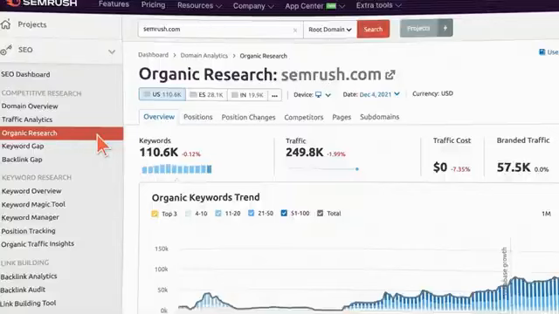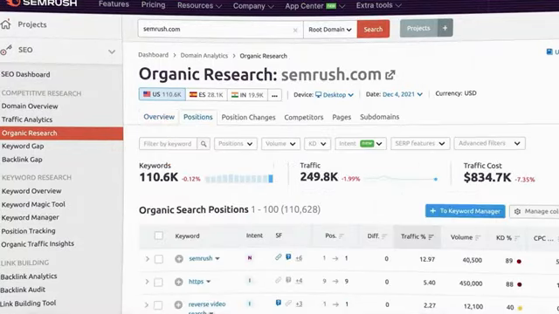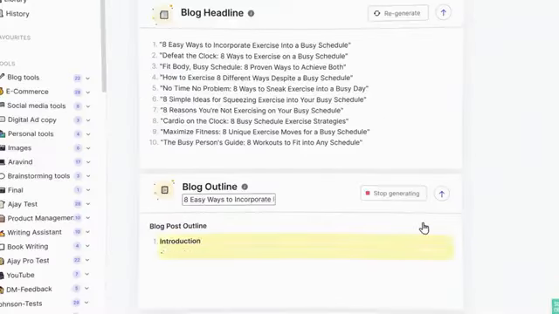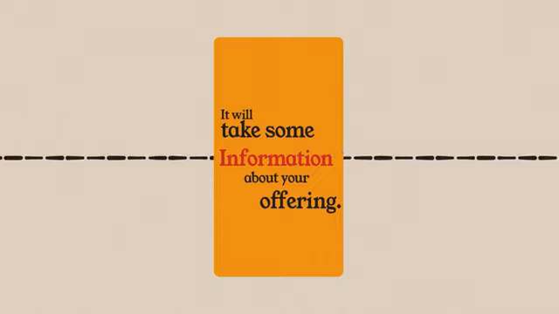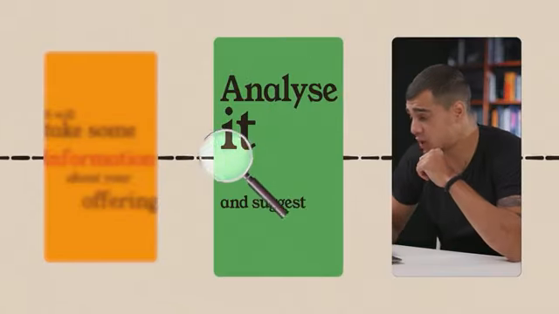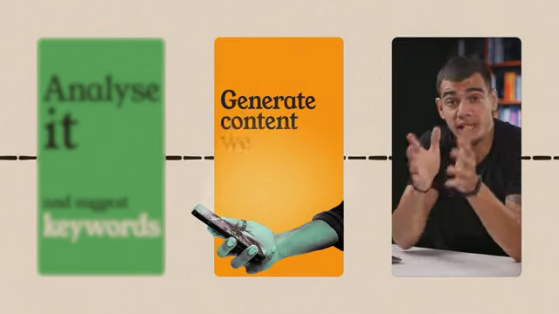And doing SEO is a job in itself, as it requires you to find keywords according to your offering, write using them and publish, and many more things. So now let's try doing that using the bot that we built. So here's the plan. It's going to take some information about your offering, analyze it and suggest keywords that we can use to write content, and actually go on to generate content that we can use.